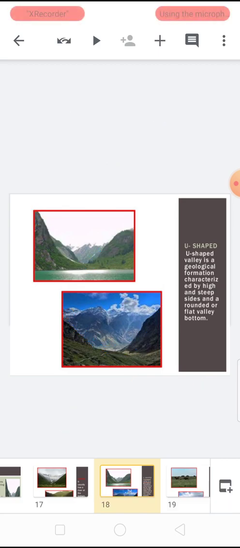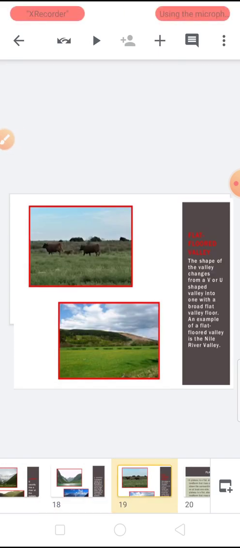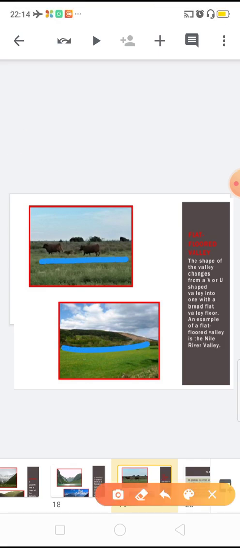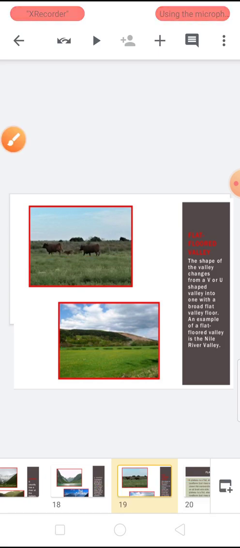This is a picture of a U-shaped valley. And this is a picture of a flat floored valley. Here there is no U or V shape, it's just a flat floor.